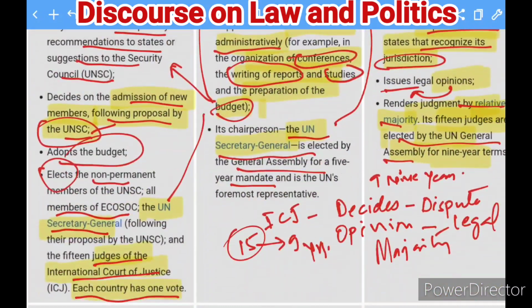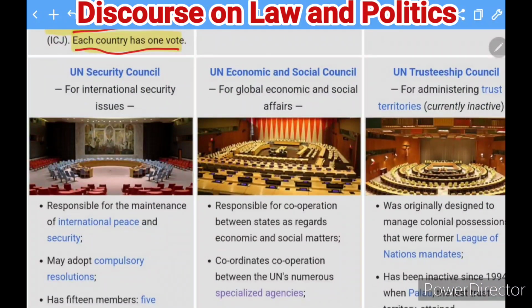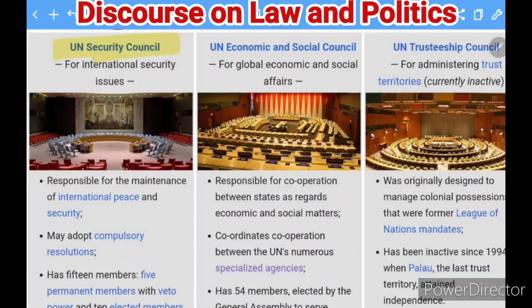Moving to the next, the fourth one, and that is very important, the UN Security Council. So what kind of function do they perform here? The UN Security Council performs functions on international security issues. Whenever any international concern happens with respect to the security of the world, or if any problem happens in any part of the world, the Security Council will take the action.